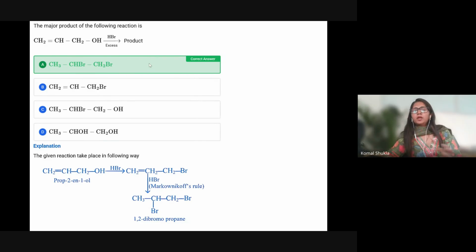There is one thing: if I told you that there is HBr in excess, then definitely this reaction is going to proceed again. In the second step, again the Br is going to attach to another carbon. But if HBr is not in excess, then this is going to stop at the previous step, where you have only CH2, double bond CH and CH2Br. This will be the product if HBr is not in excess. So it will stop here.